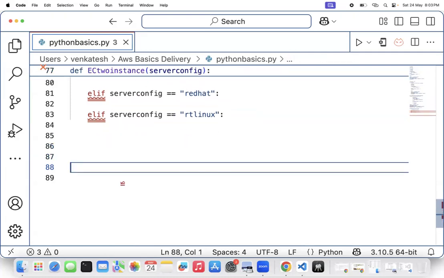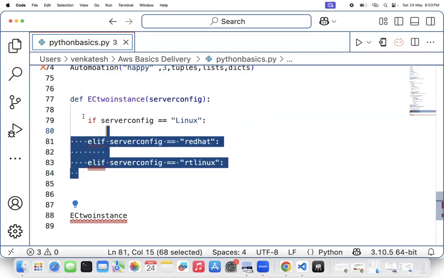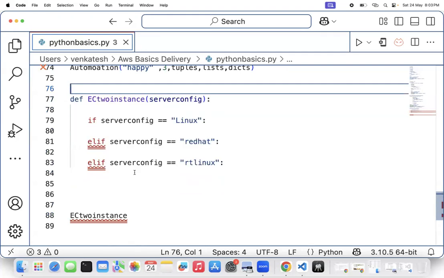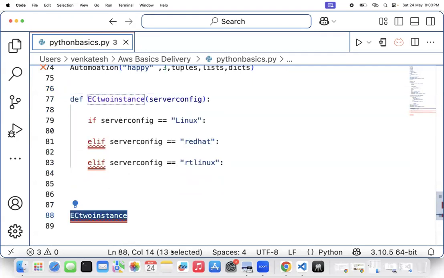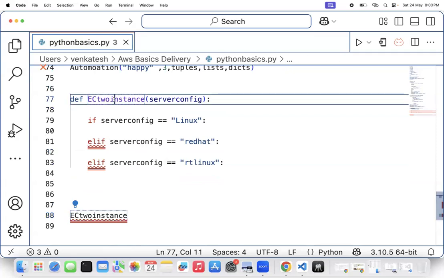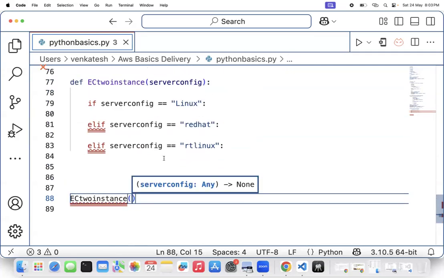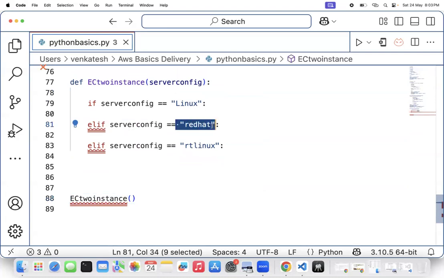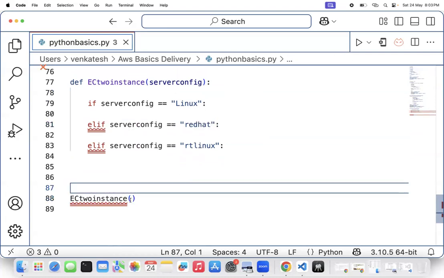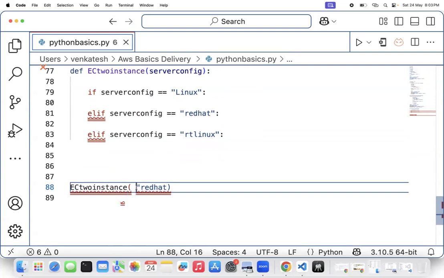A user will only, because AWS has already written the automation code for you. You are a user, a coder, who will come and call this function EC2 instance, and you will pass, let's say you want a Red Hat machine for your thing.